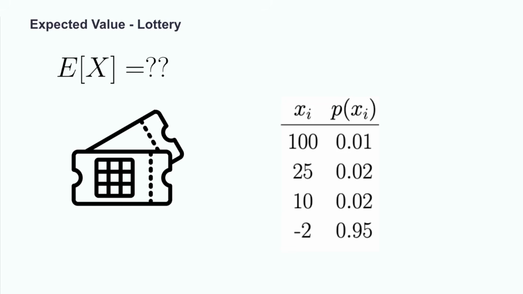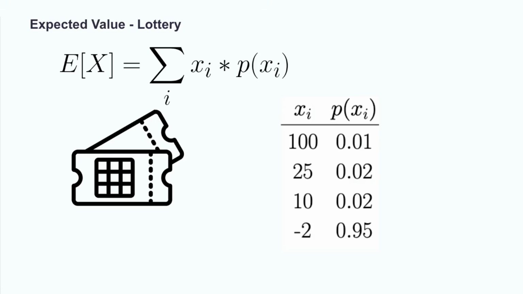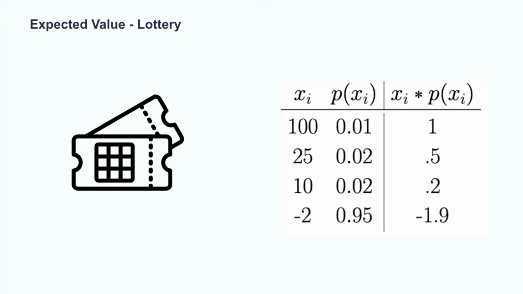Still, before playing, we can ask ourselves what the expected value of the return for the player is, given the possible payouts. According to the formula for the expected value, we need to sum over the values weighted by their probabilities. Using our tabular notation, we can determine the contribution to the sum for each payout by multiplying the value times the probability. Pause the video for a moment to see if you can work out each term. Hopefully that has made sense for you to calculate. These values for each contribution are now calculated in the appropriate row.